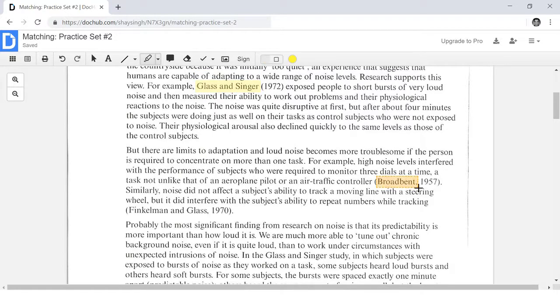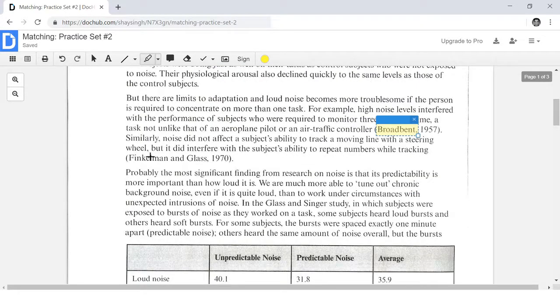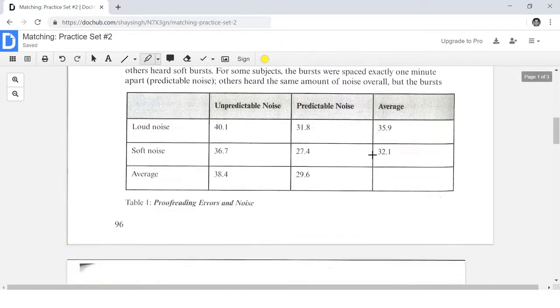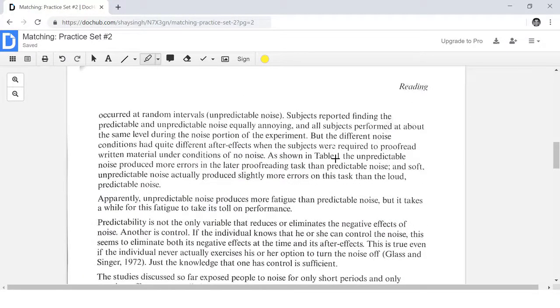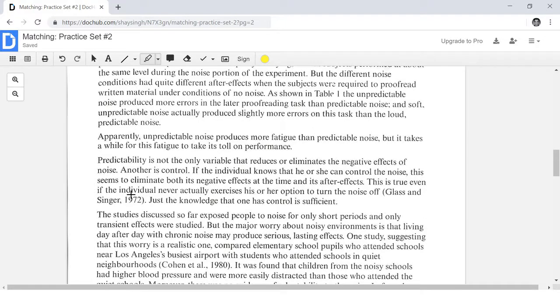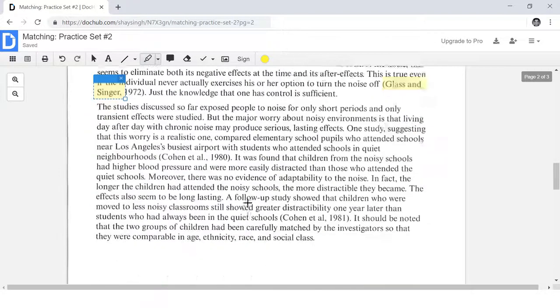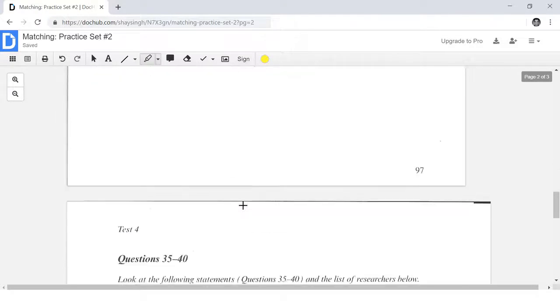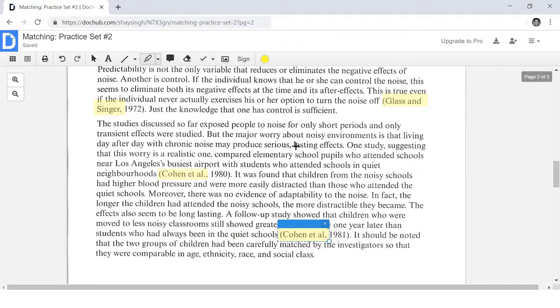Okay, here I see the other keyword, Broadbent, Finkelman and Glass. Mentions here again, Glass and Singer. Let's see what else. Over here again I see Glass and Singer. Here I see Cohen et al. Again Cohen et al. And that's it. Great. So those are the keywords.